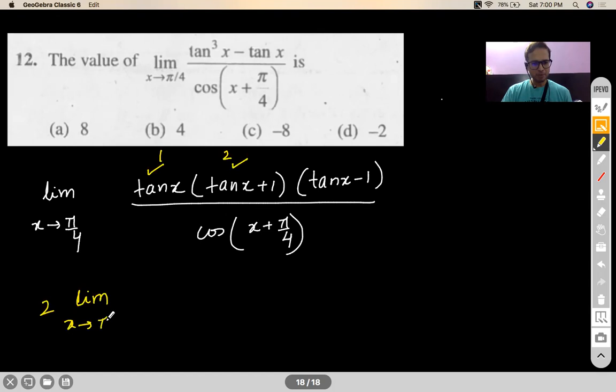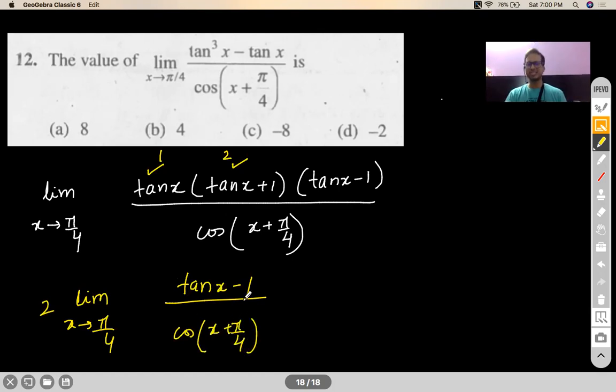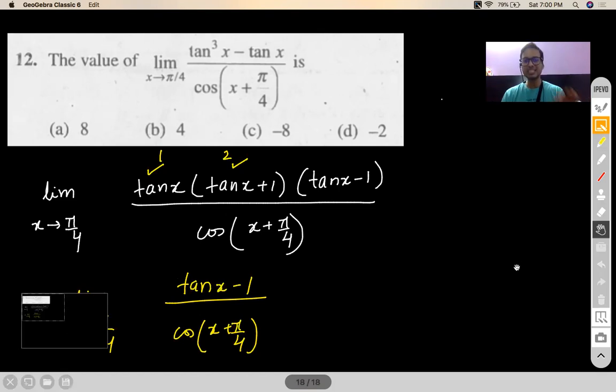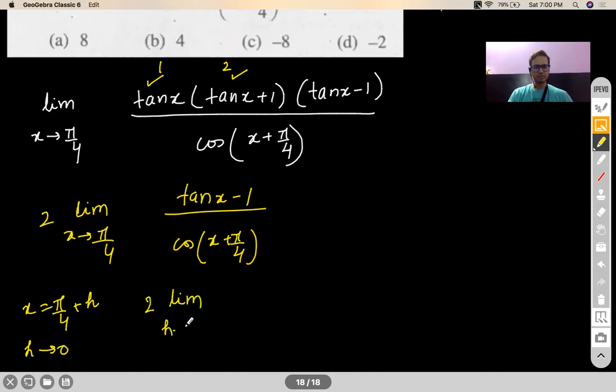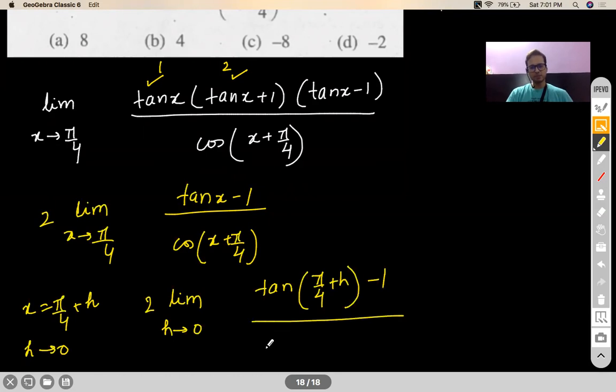Okay. The problem is only in these two guys, tan x minus 1 and cos x plus pi by 4, because both become 0 as x tends to pi by 4. So the problem is hidden in these two terms only. Right. Now from here on, I can make the change of limit here. That means I can call x as pi by 4 plus h. So as x tends to pi by 4, h will tend to 0. So it will become limit h tending to 0, tan pi by 4 plus h minus 1 by cos pi by 4 plus h plus pi by 4.